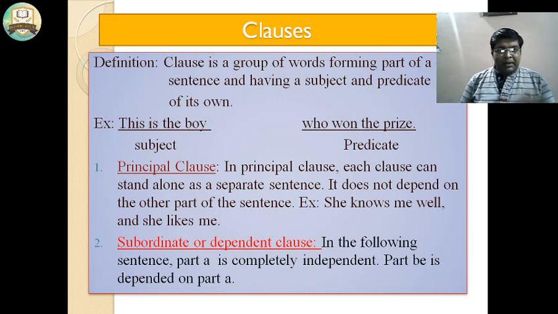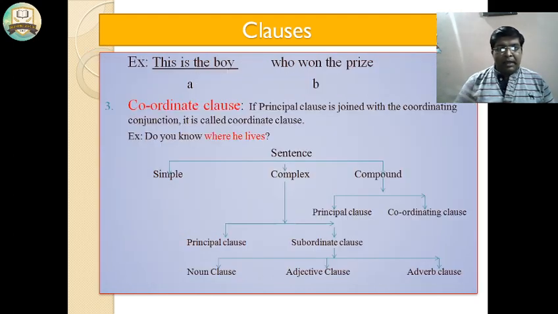Subordinate clause, or dependent clause, means one clause is the principal clause and the other clauses depend on the principal clause. In the following sentence, part A is completely independent, part B is dependent on part A. For example, this is the boy who won the prize. The first one is "this is the boy" and the second one is dependent on the first one.